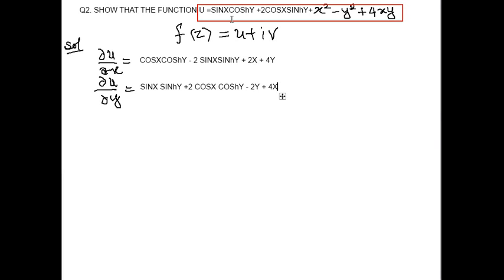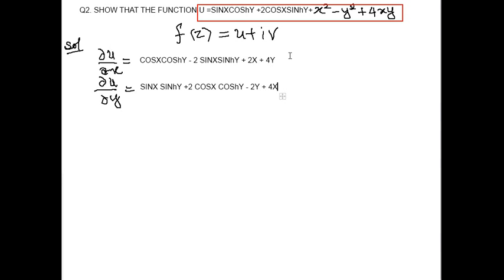Clear? The derivative of x square becomes 0. For this, minus of 2y. For this, derivative of y is 1, so 4x.